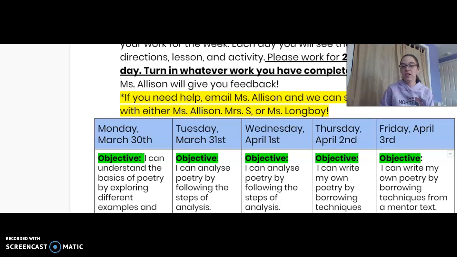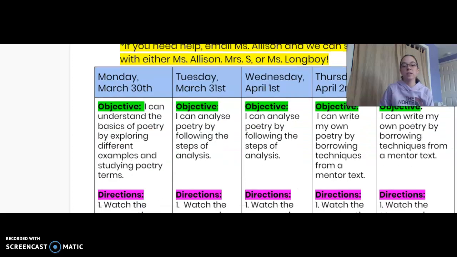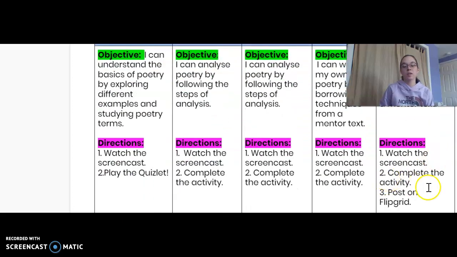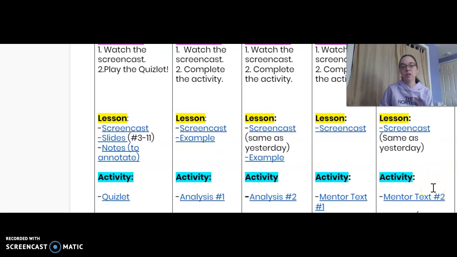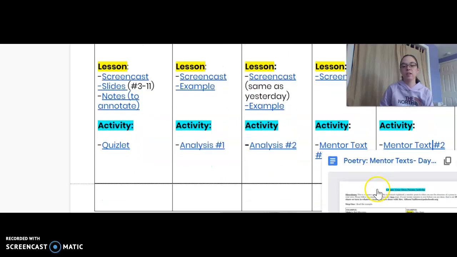Let's take a look at our objective for today. Same as yesterday, I can write my own poetry by borrowing techniques from a mentor text. So really, guys, simple directions today. You'll be doing the screencast, you're doing that right now. You're going to do a second mentor text, so same as yesterday, different poem today, but you'll be filling in blanks, so let's take a look at that.